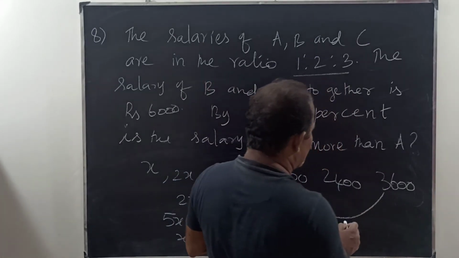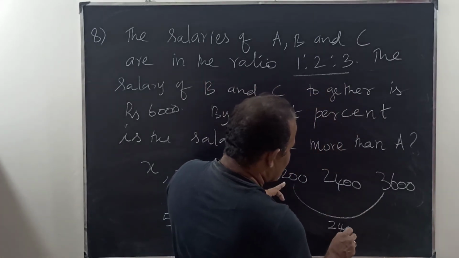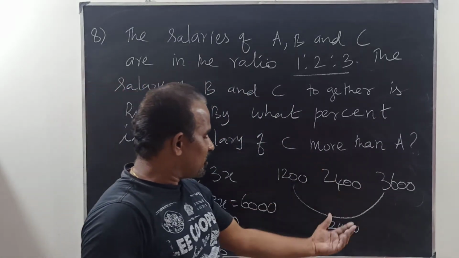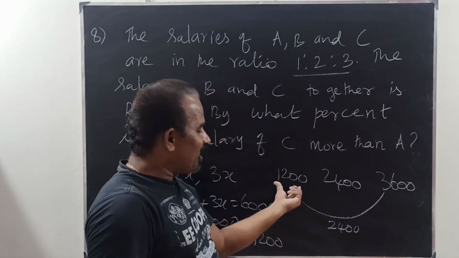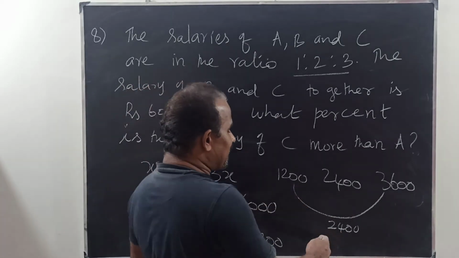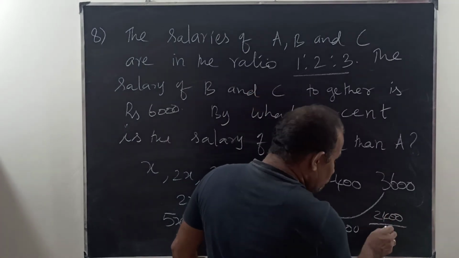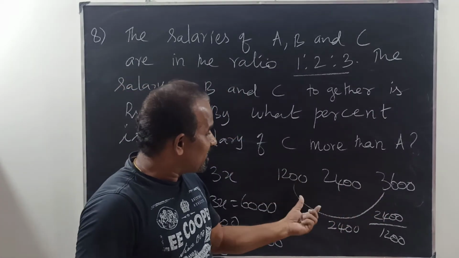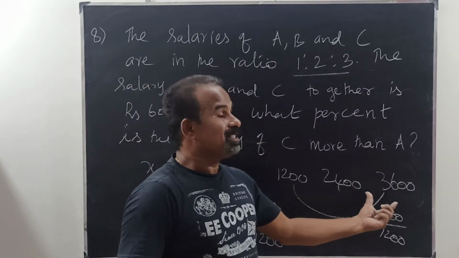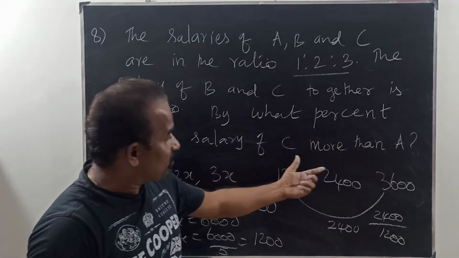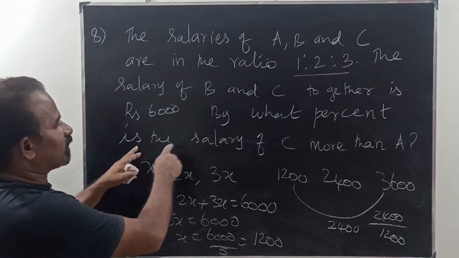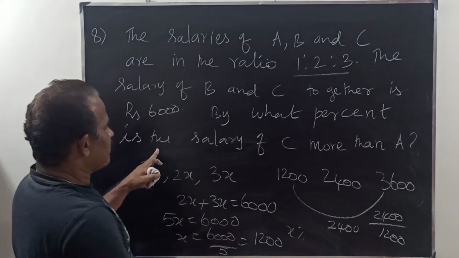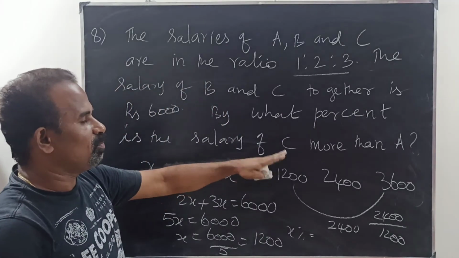Salary of C is more than A by how much? 1,200 plus 2,400 will be 3,600. How much increase? 2,400 from 1,200. So what is the percentage? 2,400 out of 1,200. How much percentage is the salary of C more than A? Take X percentage as equal to salary of C more than A.